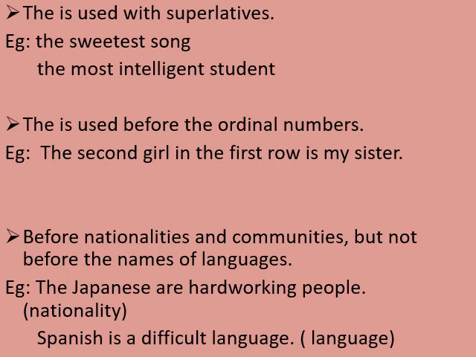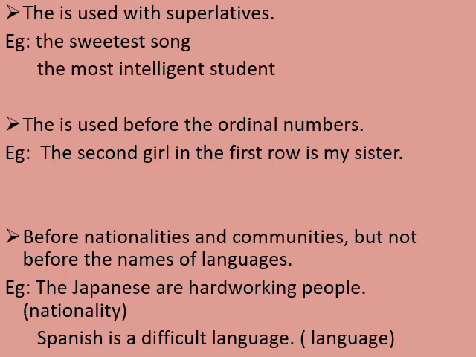Next use is article the is used before the ordinal numbers. I think you all may be aware of cardinal and ordinal numbers. So once again, let us give a short explanation of cardinal and ordinal numbers. Cardinal numbers means the numbers which you write like 1, 2, 3, 4, and ordinal numbers means first, second, third, fourth. So this is known as cardinal and ordinal numbers.